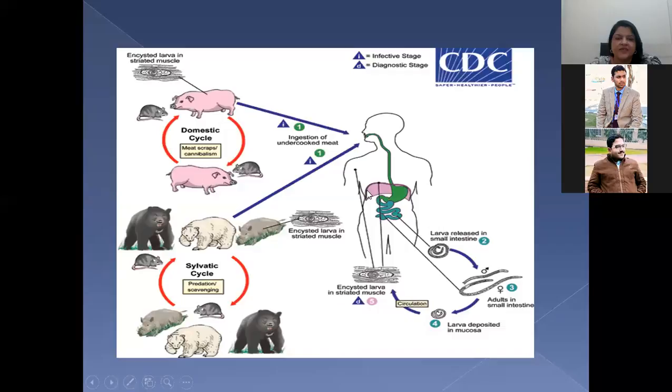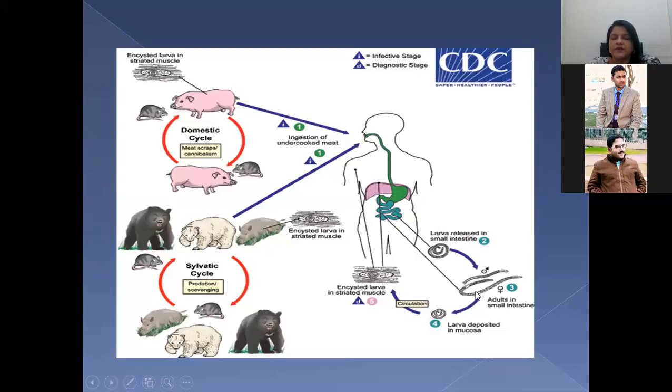This was the main cycle which I told you before, that the pigs or the bears are involved as a second reservoir. Humans are involved as far as the intestine is concerned. In the intestine, the larvae become infective, and then they become mature male and female adults.